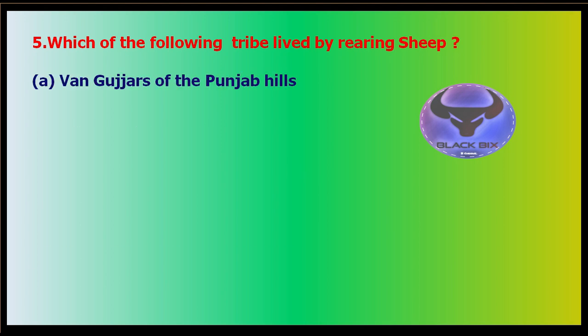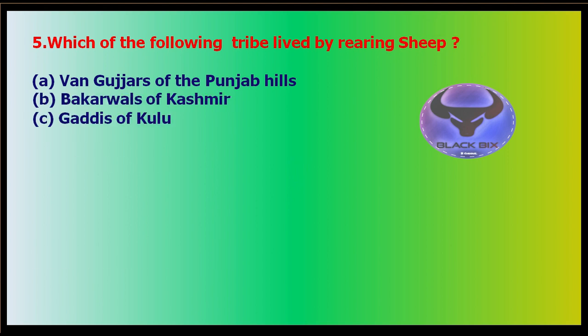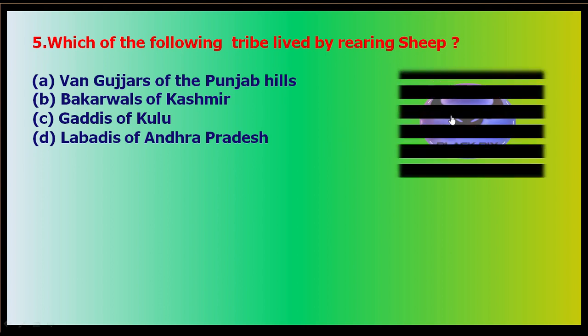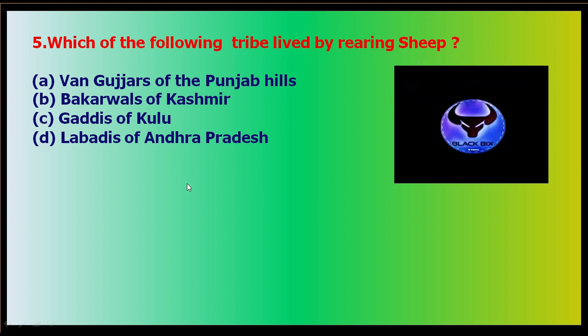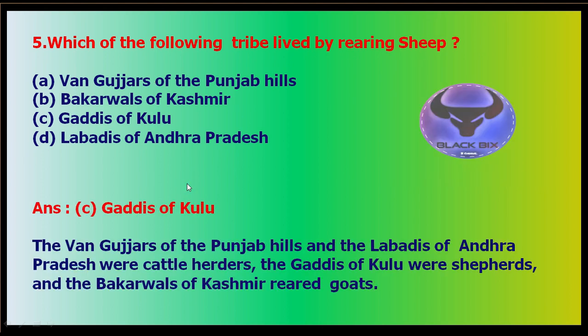Your options are Van Gujars of Punjab Hills, option B Bakarwals of Kashmir, option C is Gaddis of Kullu, and option D is Labadis of Andhra Pradesh. And your time starts now. Who reared the sheep among these? So the correct answer is Gaddis of Kullu.